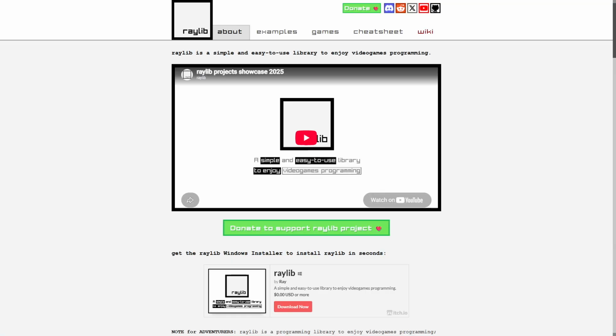Choose Raylib if you prefer a lightweight code-first approach with minimal dependencies and direct control over graphics programming. Both frameworks are excellent, but your choice depends on whether you value comprehensive tools or simplicity and low